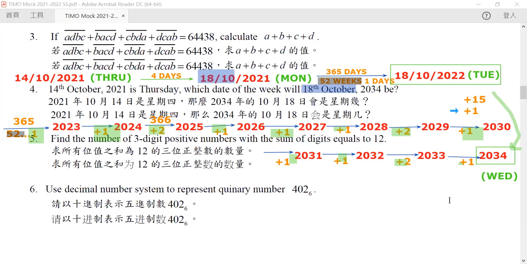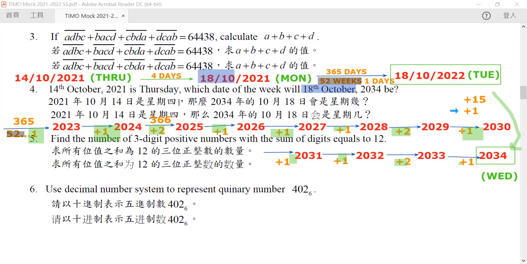Now, although I only apply the method of counting the extra day for every year on the later part of the solution, you can see that I can, of course, apply this on the earlier part of the solution. So instead of separating into 2 parts, you can combine them all within the same framework. I will leave it for you to figure it out, but the idea is in here. So this is question number 4, and the answer is Wednesday.